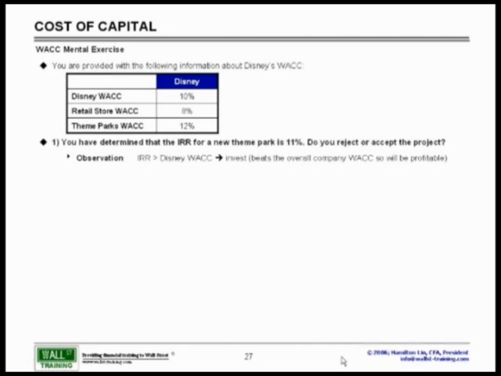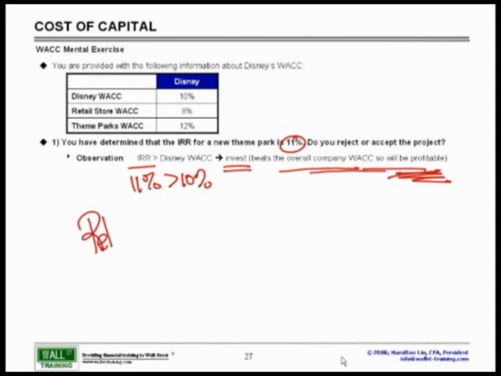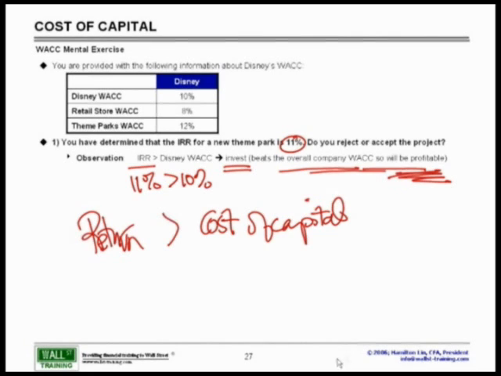First of all, our observation is that the IRR of this theme park, 11%, is greater than Disney's WACC of 10%. Because if that's the case, this means I should invest. Why? Because I will beat the overall company's WACC, so overall company, I will be profitable if I accept this particular project. In other words, my return of this theme park is greater than the cost of the capital issued or required to fund this theme park, and therefore, it's a profitable project, I should undertake it.